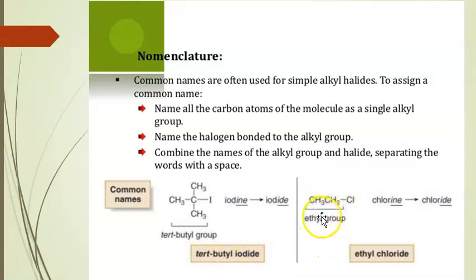Here, the alkyl group is the ethyl group and the chlorine atom is the halogen atom. Chlorine is called chloride. Therefore, ethyl chloride.